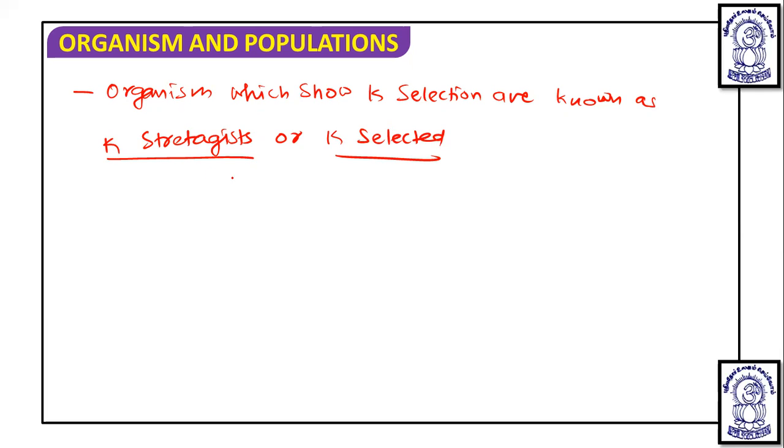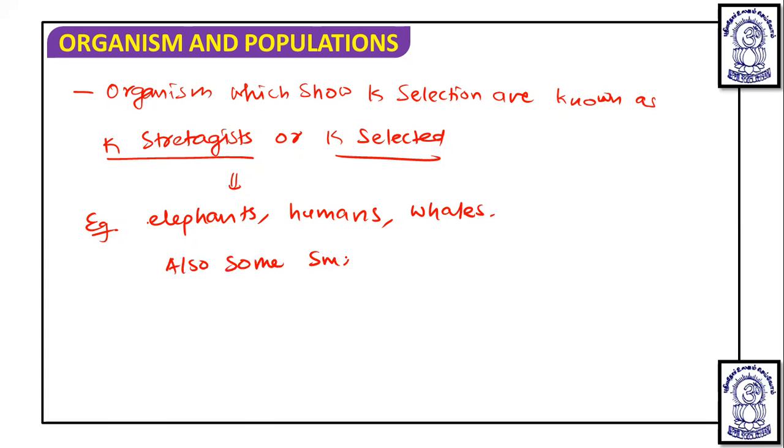And here the examples of K selected organisms include large organisms like elephants, humans, whales, but also some small long-lived organisms, that is, Arctic terns.